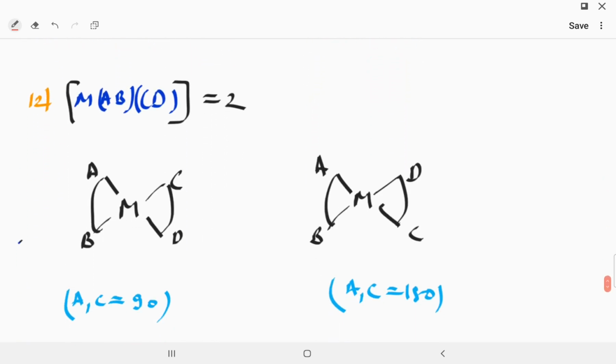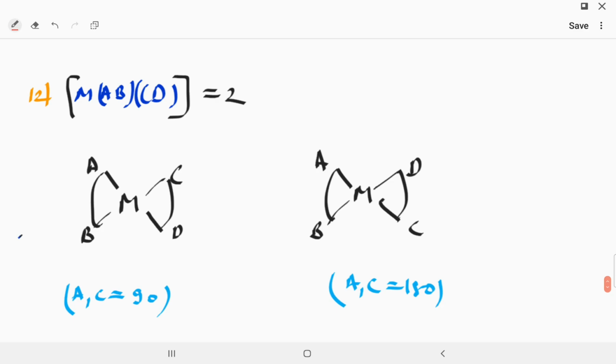Now if you see MABCD, there are two bidentate ligands which are unsymmetrical ones. It will show a total of 2 geometrical isomers. It will never show optical isomerism. Please understand my point, because there is a plane of symmetry.